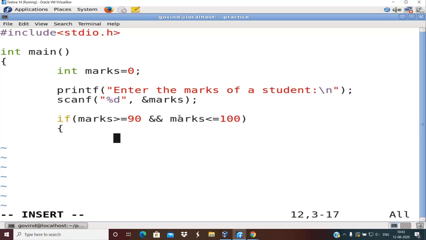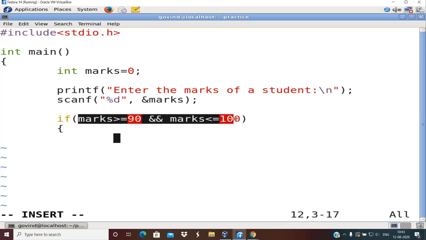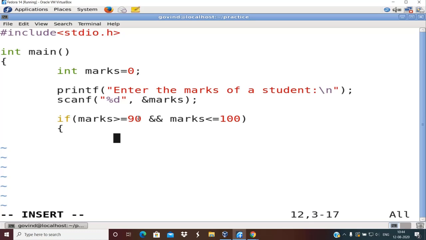So if I enter 91, see whether this condition is satisfied. Is the marks greater than or equal to 90? Yes, because I am assuming that marks is 91. So this condition is satisfied, so it returns 1. Right. So LHS now became 1.